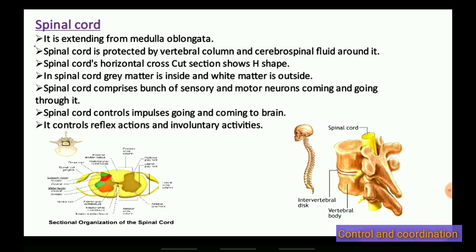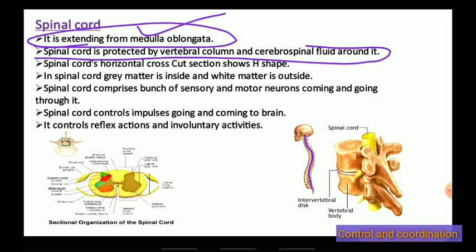See children, the spinal cord is extending from the medulla oblongata. From there only the spinal cord is connected. The spinal cord is protected by the vertebral column.